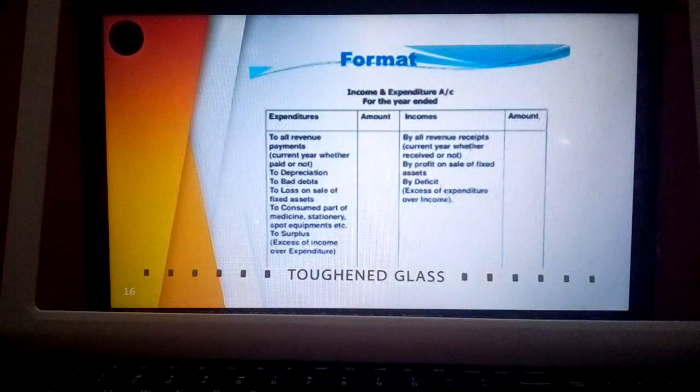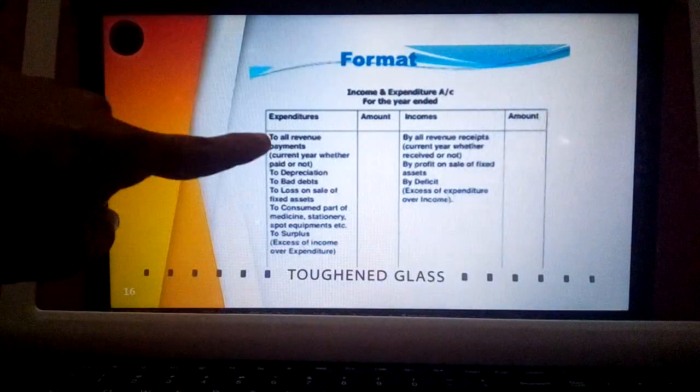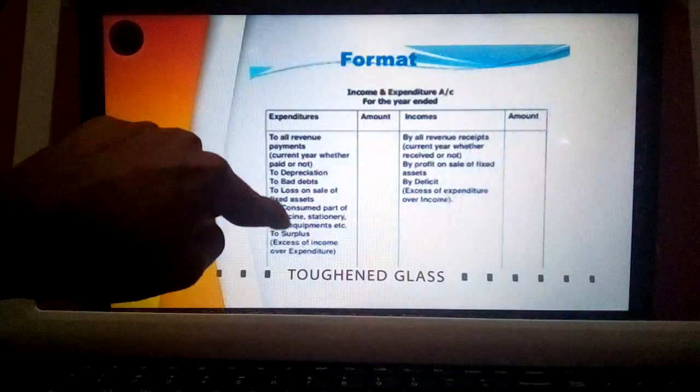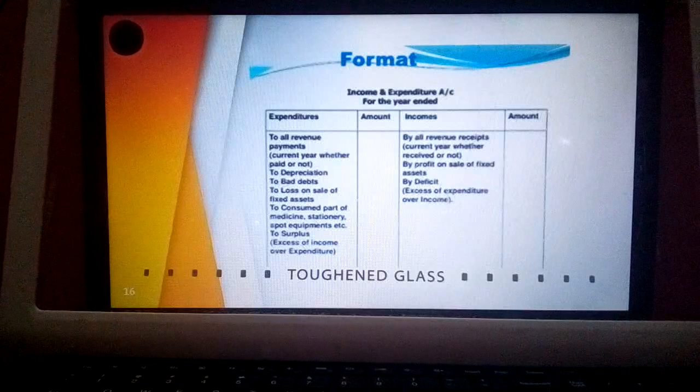If at the time of purchase the value of the asset is 10 lakh, in future years the value will not remain the same. Fixed assets are always undergoing depreciation, so that needs to be charged, and any depreciation charged on the fixed asset will be recorded in the income and expenditure account.